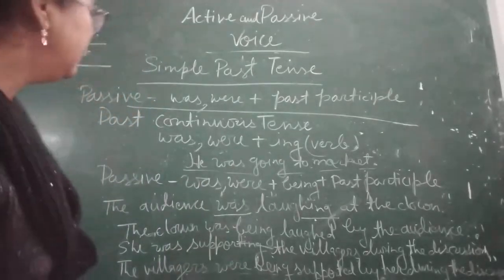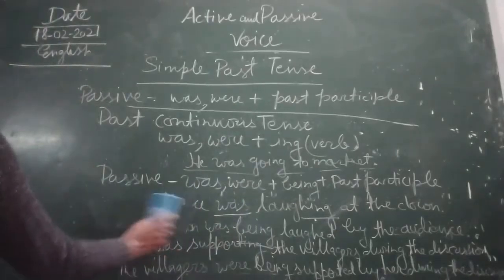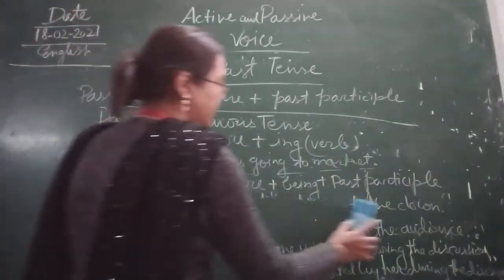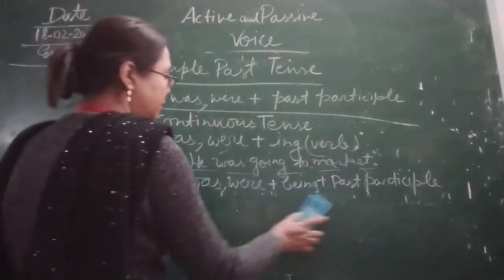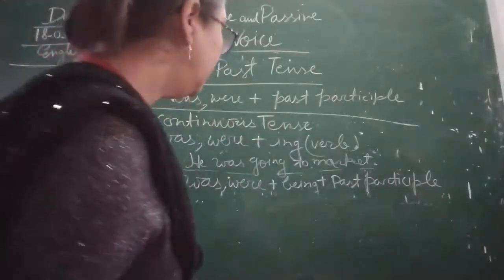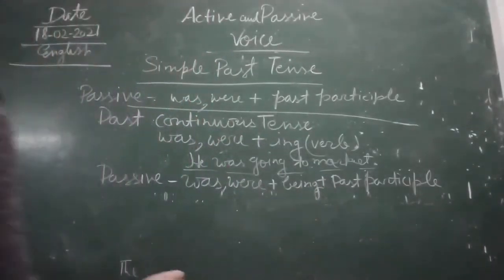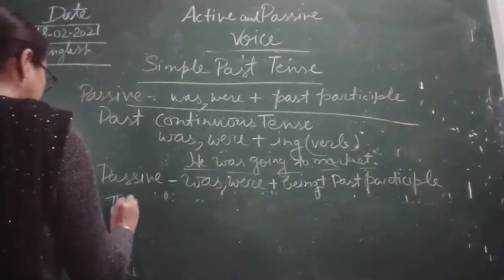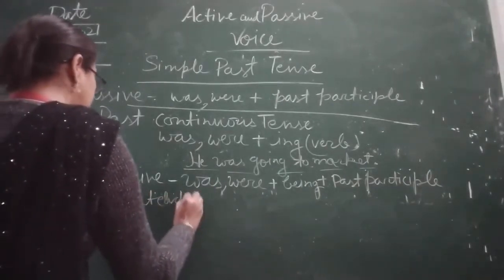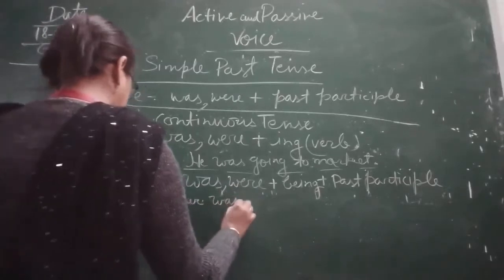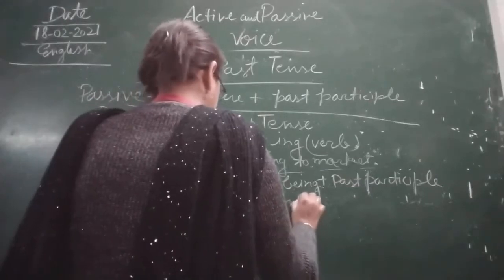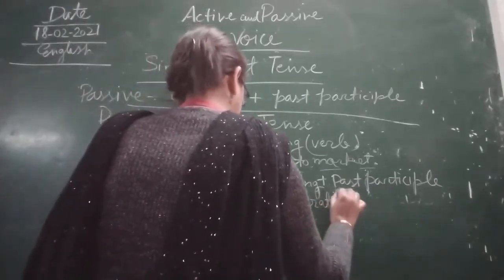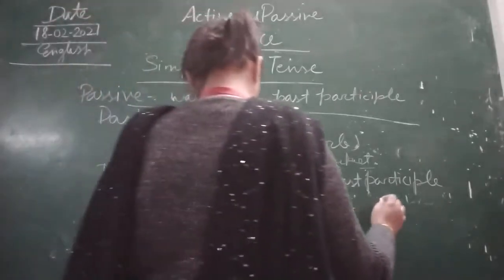So children, I'll give you one more example of the past continuous tense, because the rule must be clear. That is why I am giving you examples. Now our next example is: the teacher was demonstrating an experiment.